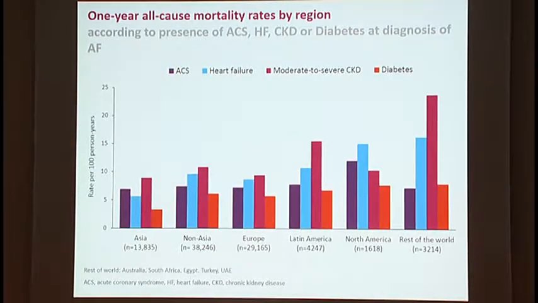Looking at the one-year all-cause mortality, for all the subgroups of patients with comorbidities like ACS, heart failure, CKD, and diabetes, what we found when we compared the non-Asian population with the Asian population was that all four of them have shown increased all-cause mortality.